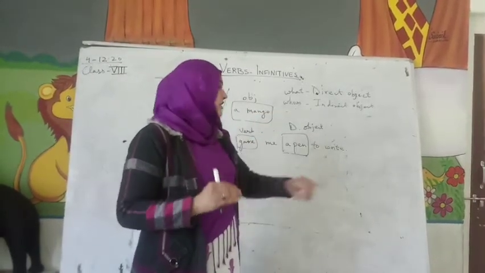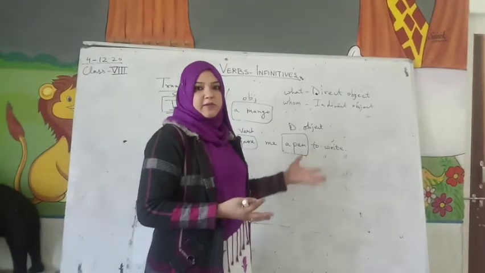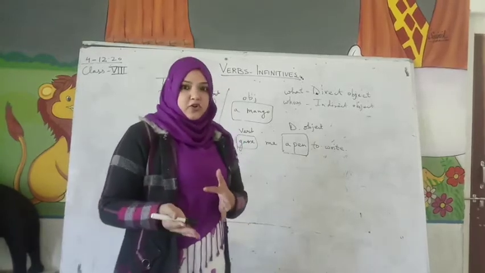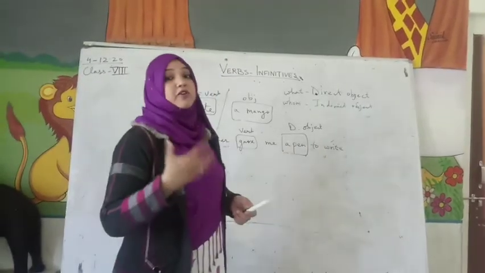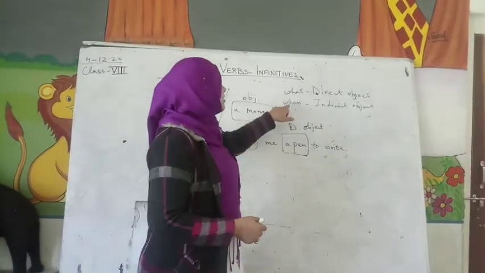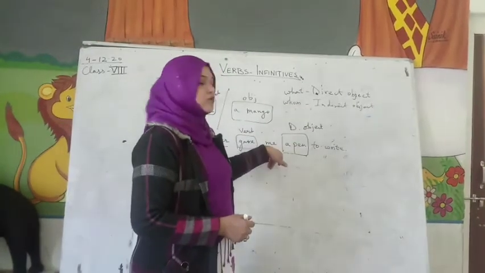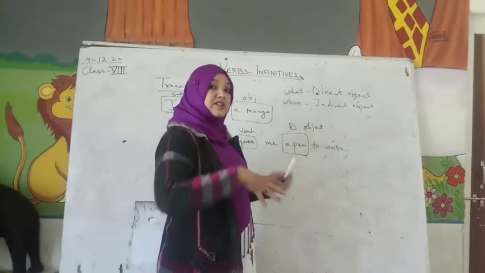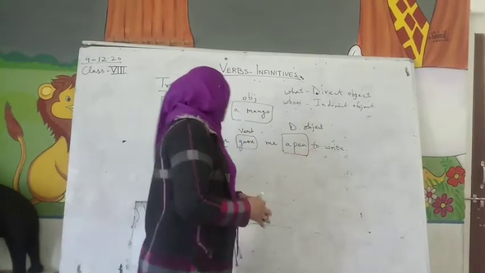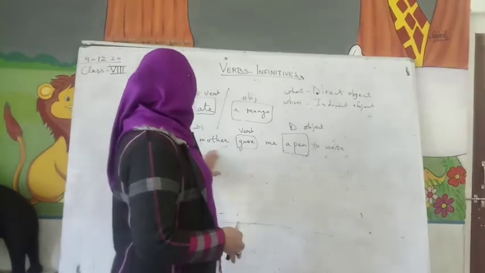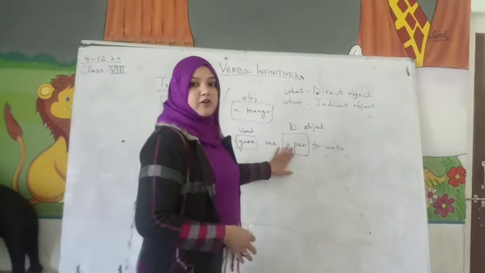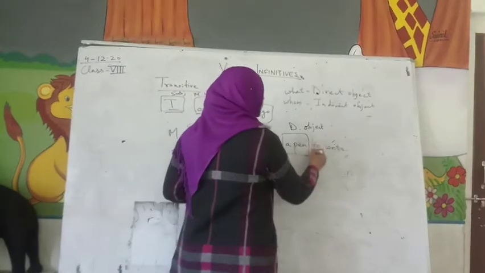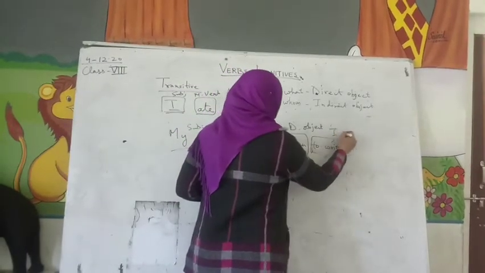Yes? Or mostly there is a preposition and the result, for what. Okay, for what is the result of it. So either you ask the question to whom if there is nothing else, or for what purpose. Okay, what is the result of that thing. So what is the result of the direct object. So here my mother gave a pen for what? To write. So to write is the indirect object.